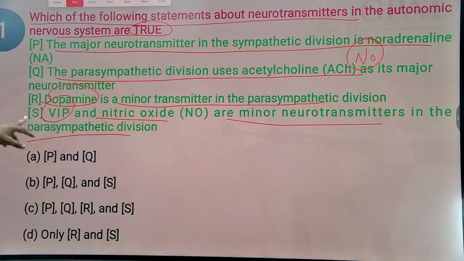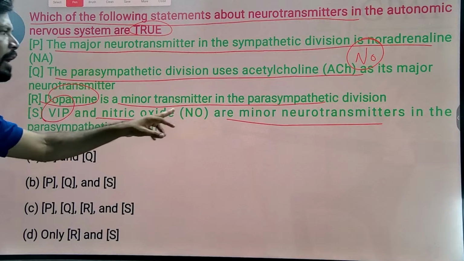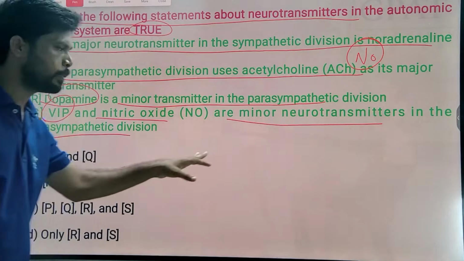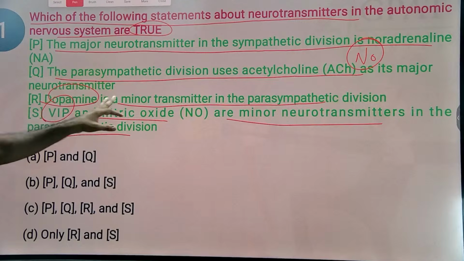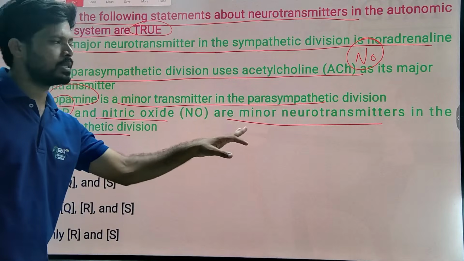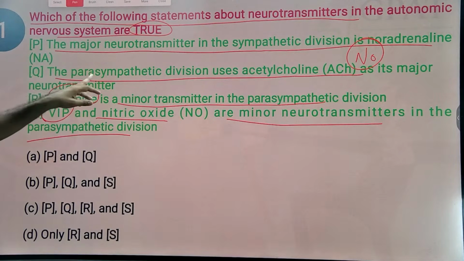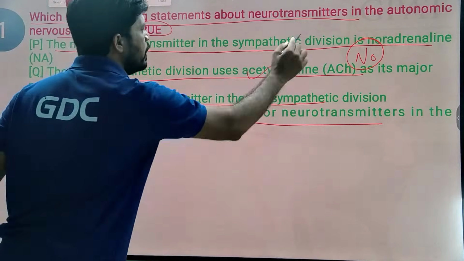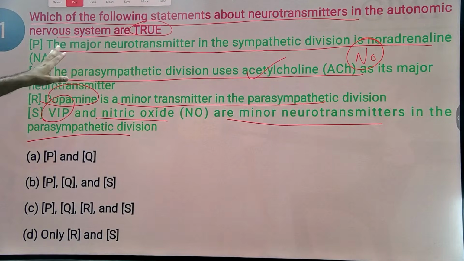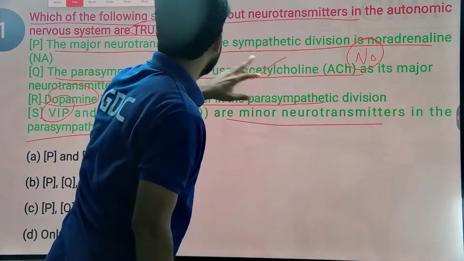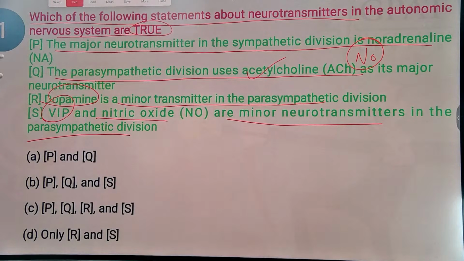So that option is correct: VIP, vasoactive intestinal peptide, and nitric oxide have a minor role as neurotransmitters in the parasympathetic nervous system. Dopamine is not involved in the parasympathetic nervous system, that is wrong. The parasympathetic division is mainly mediated by acetylcholine, that is correct. The major neurotransmitter in the sympathetic division is noradrenaline along with adrenaline. So the wrong one is R, and P, Q, S are correct.